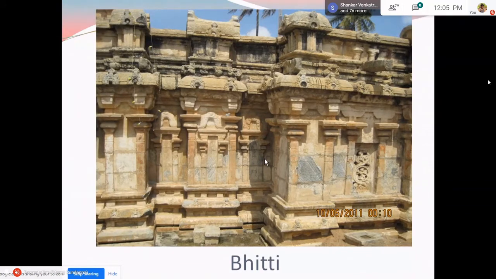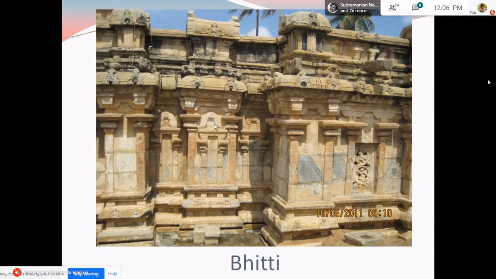Sorry, I think I mentioned Kutas for the corner projections. They are actually Karnas. Karnas, because on plan, if you see, they project like the ear of an animal. That is why they are referred to as Karnas. Bhadra, as the term itself explains, is called so because it provides more strength to the wall of the temple. So the in-between wall is called the Salilantara.